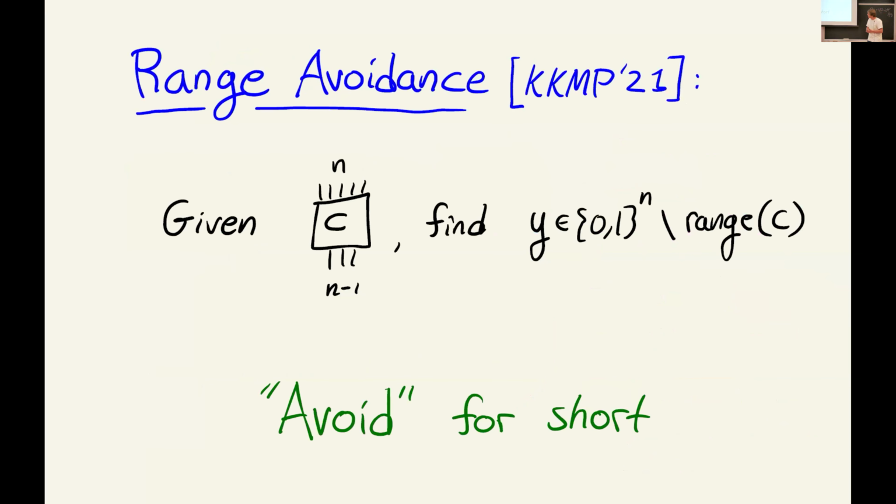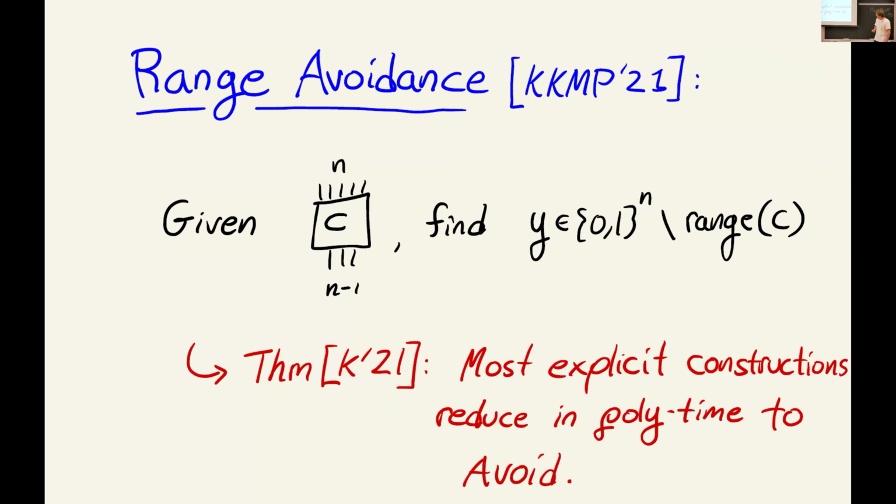So to understand this problem, we need to introduce a search problem called the range avoidance problem. This is a search problem introduced in joint work with Kleinberg, Mitropolsky, and Papadimitriou, where the input to the problem is a Boolean circuit that stretches its input from n-1 bits to n. And the goal is to find some n-bit string that's outside the range of the circuit. We call it a void for short. In previous work, it was shown that most explicit construction problems we care about can be reduced in polynomial time to this range avoidance problem. In particular, all the ones that I showed you on the last slide.